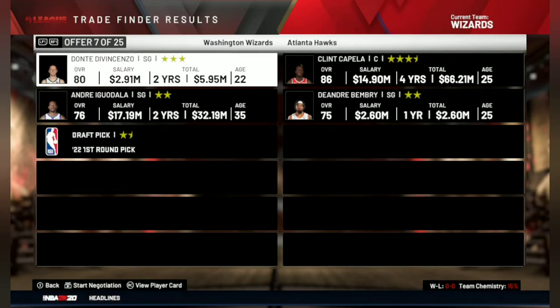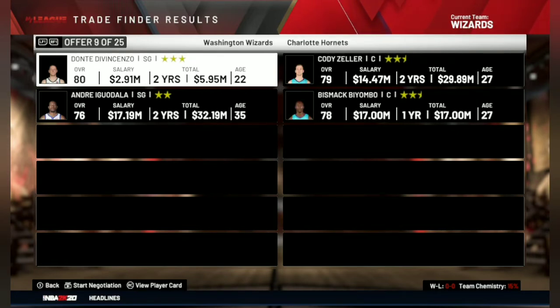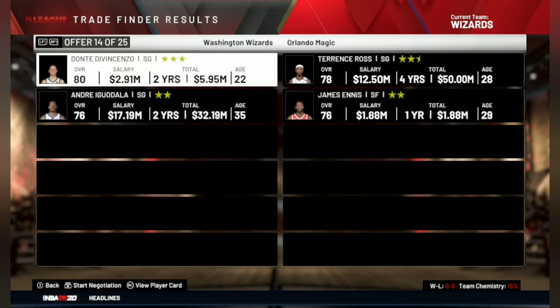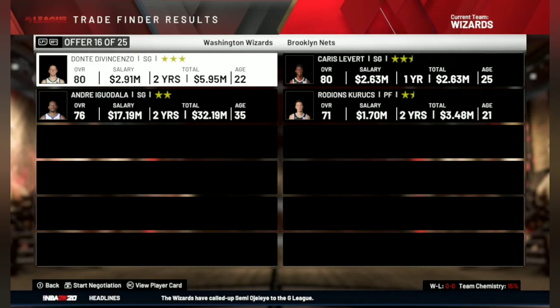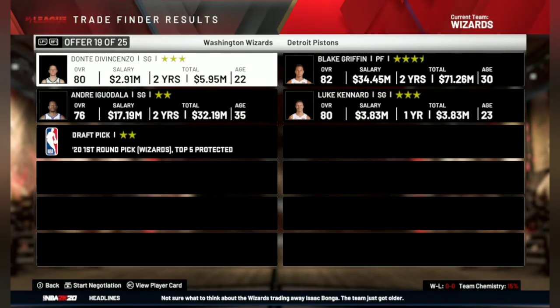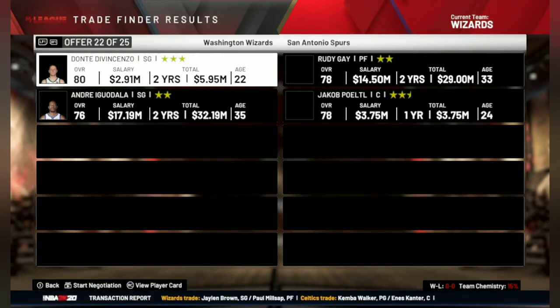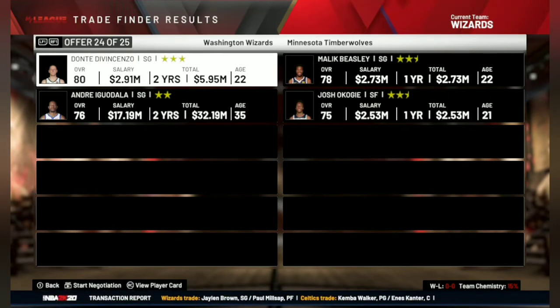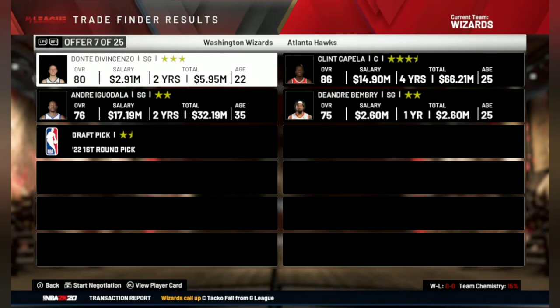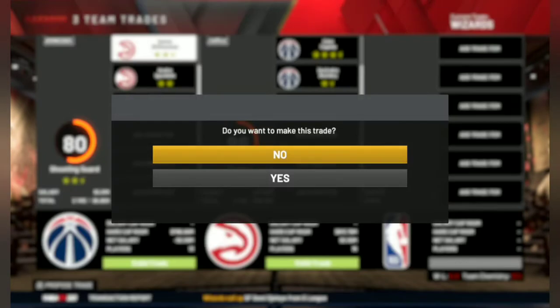Okay, Clint Capela can be a good option. I can make him a power forward, or he can remain a center, and Serge Ibaka can be shifted to the power forward position. Then okay, nothing really crazy here. Blake Griffin, I don't need him. So I'll just go with the Clint Capela trade and make Serge Ibaka a power forward.